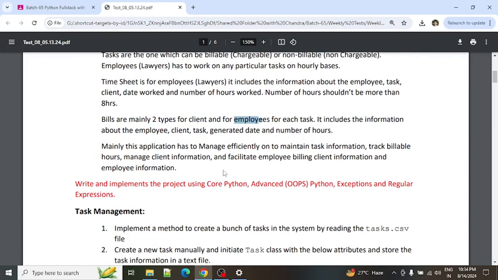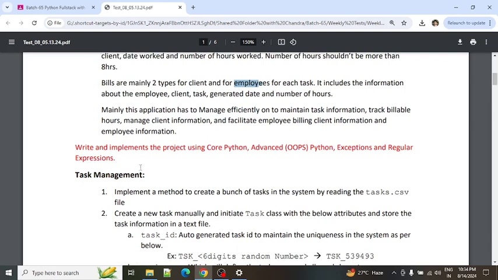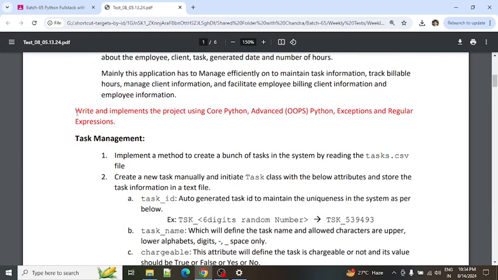Okay, so we are just going to enter into the technical concepts. This is the main thing we need to look into: write and implement the project using core Python, advanced Python, exceptions, and regular expressions. All these topics must be covered in this project. So now let's jump into the technical information.